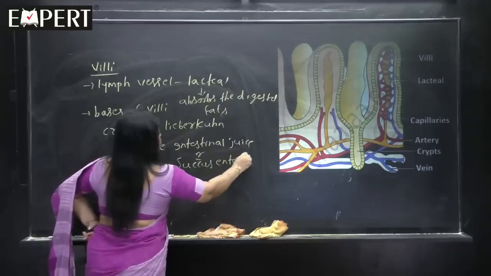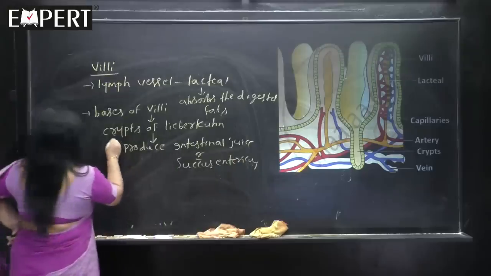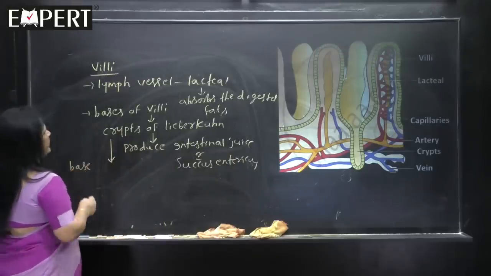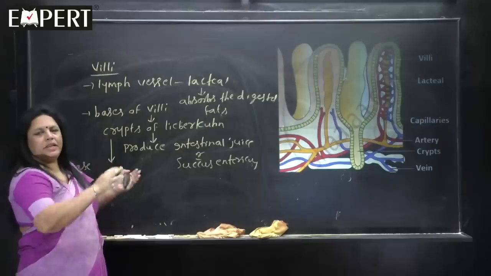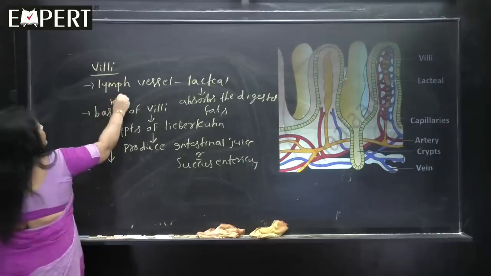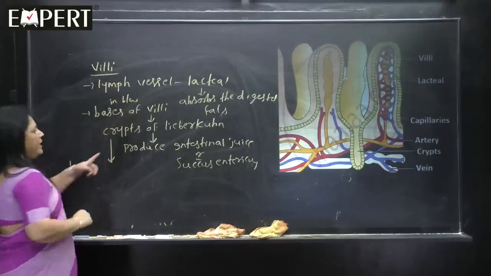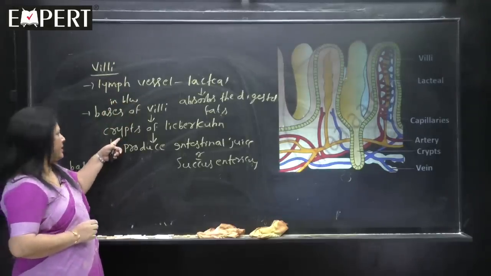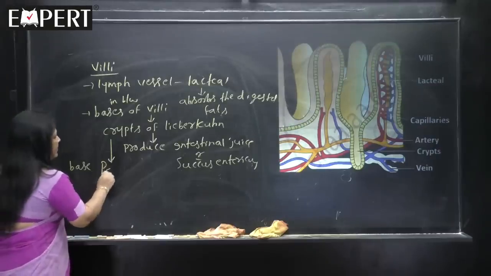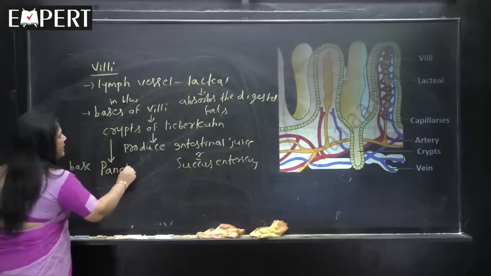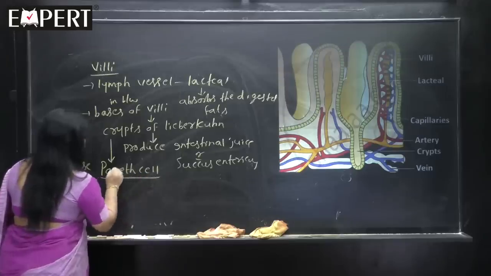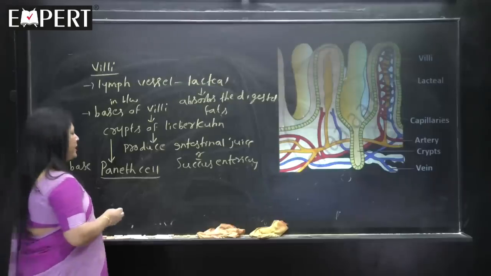Succus entericus. And at the base of villi or in between the villi, some books will write in between also, crypts of Lieberkühn are present. And at the base of crypts of Lieberkühn, there are special cells. It is asked in NEET, please take it down. Paneth cells, P-A-N-E-T-H, Paneth cells.